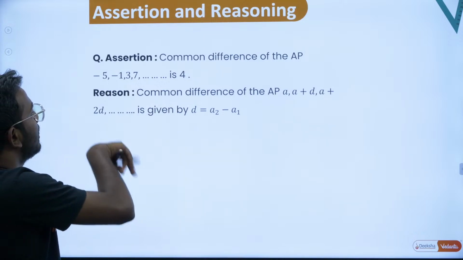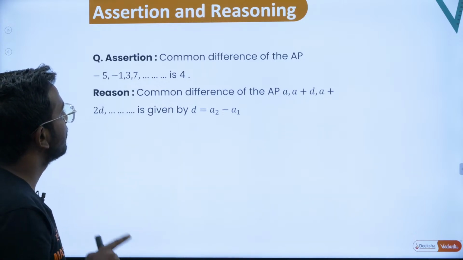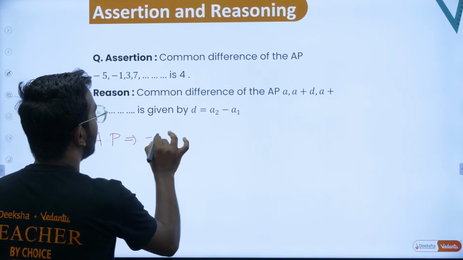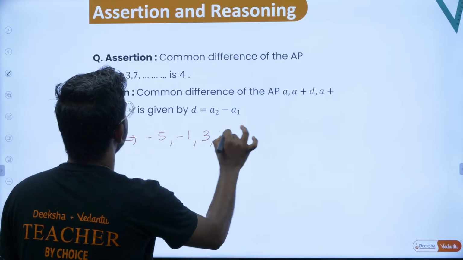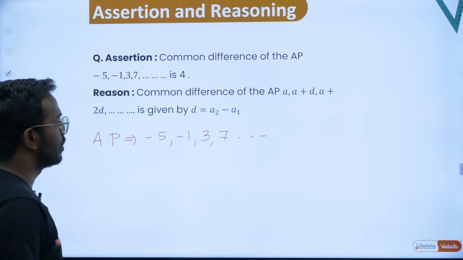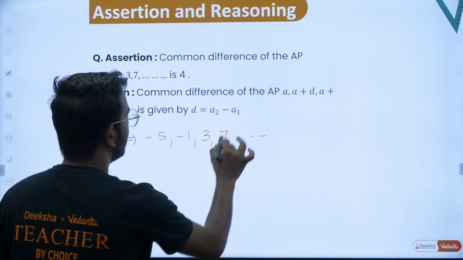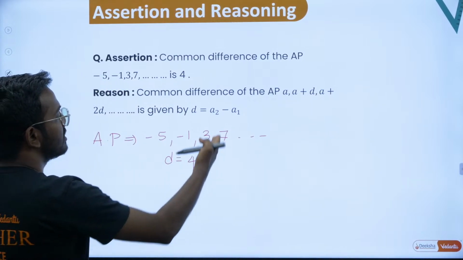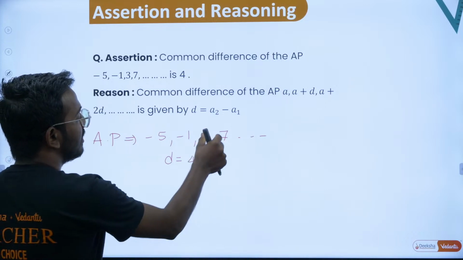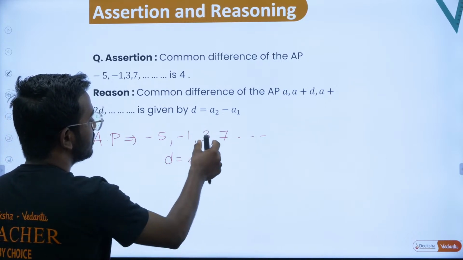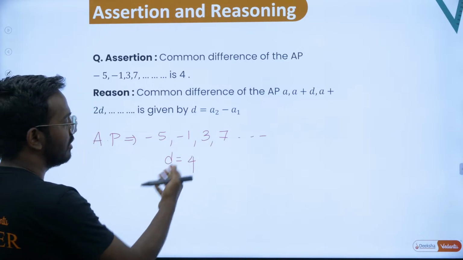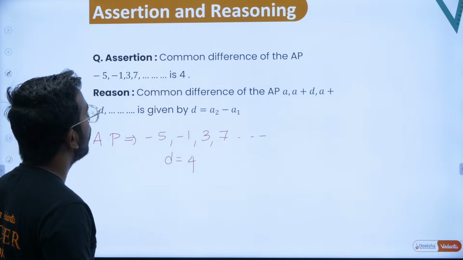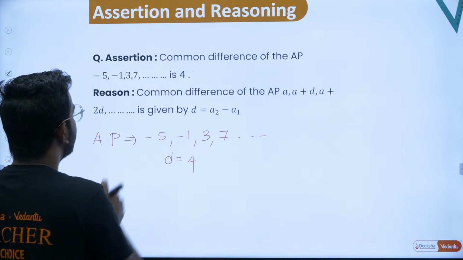Common difference of AP minus 5, minus 1, 3, 7 is 4. There is an AP given. What is the AP given? Sir, AP given is minus 5, minus 1, 3, 7 and so on. So this continues. So what is the common difference? If you observe carefully, the common difference d is equal to 4. They have already mentioned the common difference is basically 4. How do you get common difference? You can take any two successive terms of the AP just to get the difference between them. That will give you a difference of 4. Okay, sir, so the first statement is somehow correct. So the options can be A, B, C but not D. Now let's take up the reasoning.